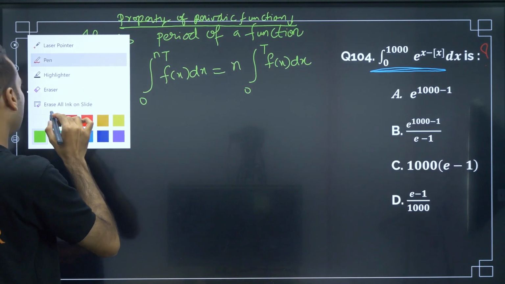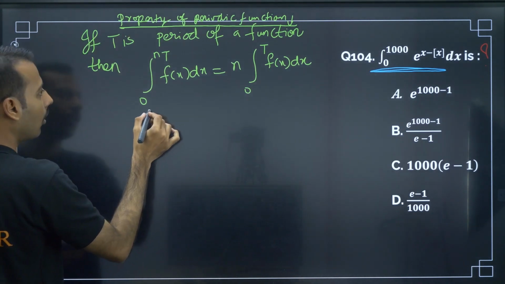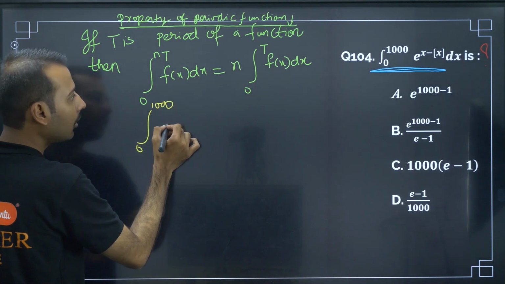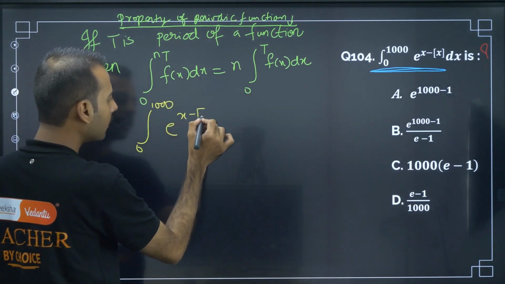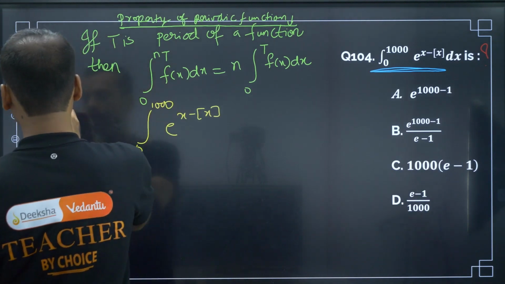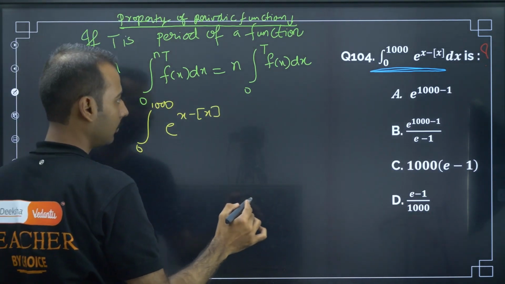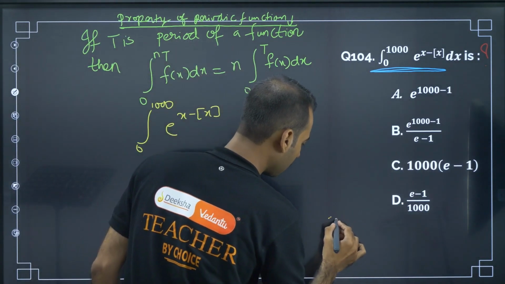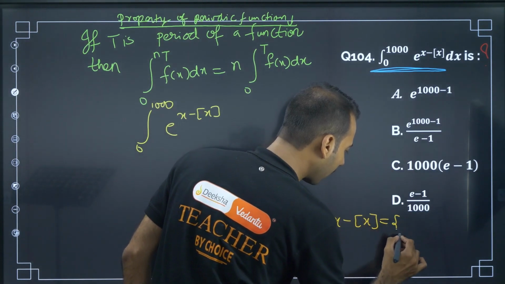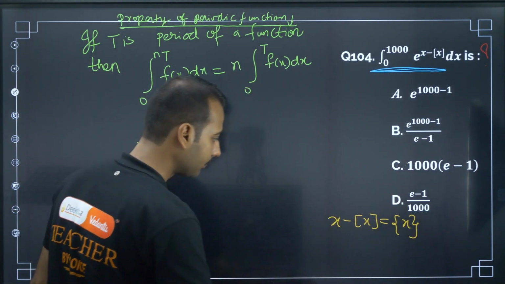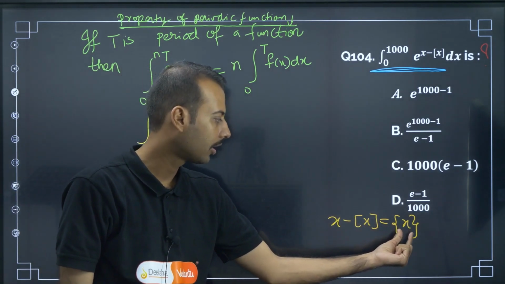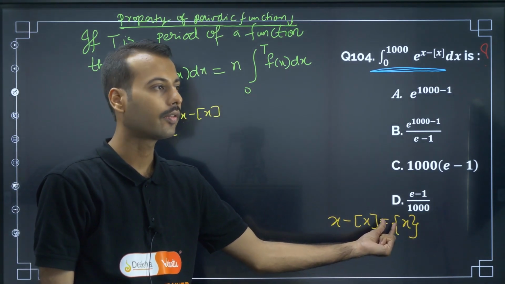they have given the integration from 0 to 1000 of e raised to x minus [x]. Now one more thing you should be knowing. What is it? This x minus GIF of x, that is x minus [x], is the fractional part of x.